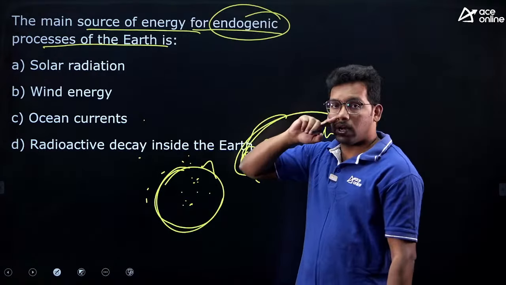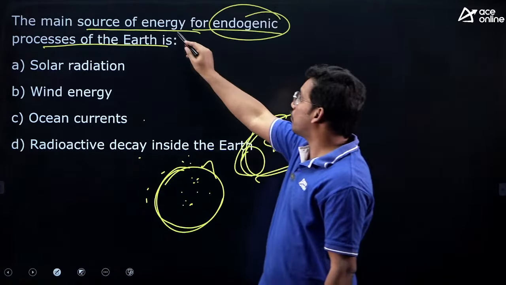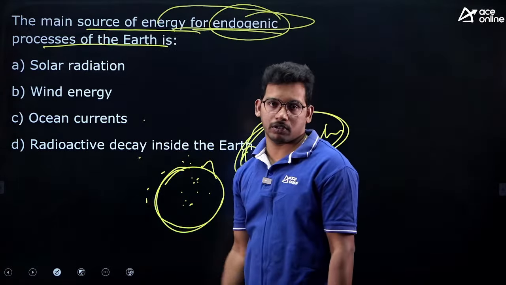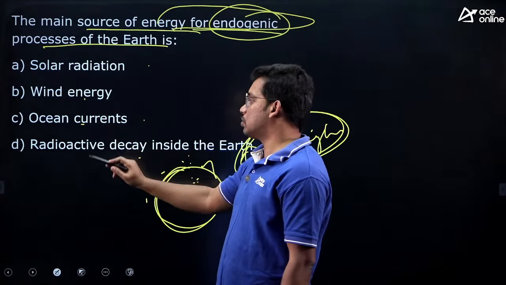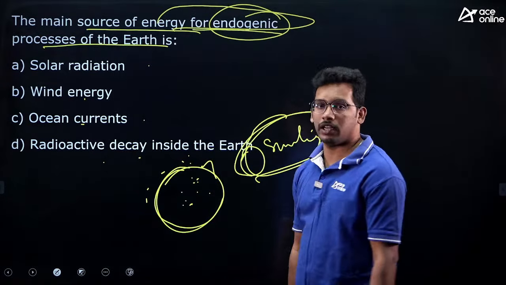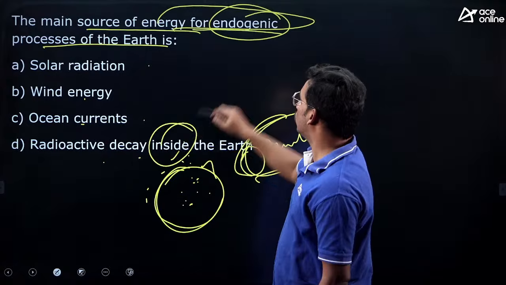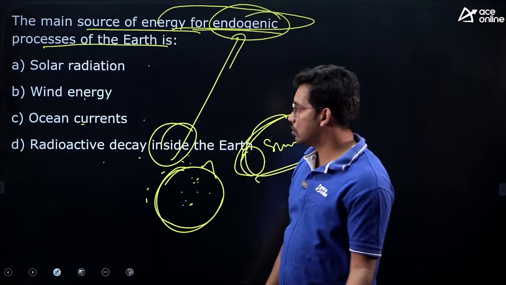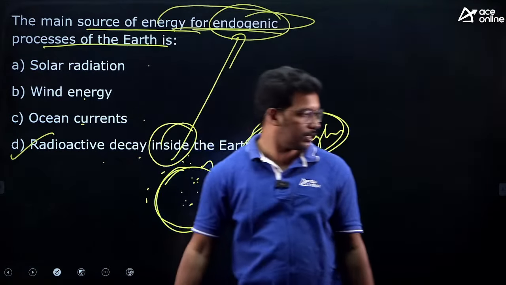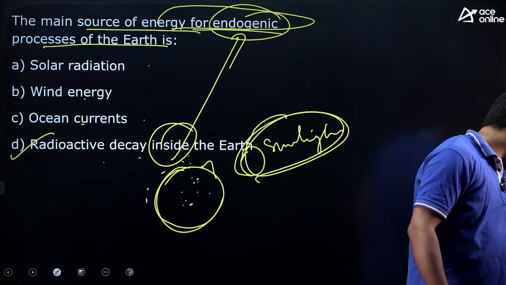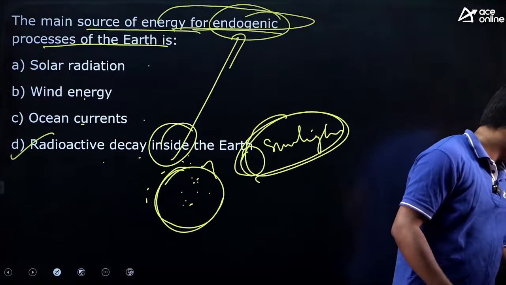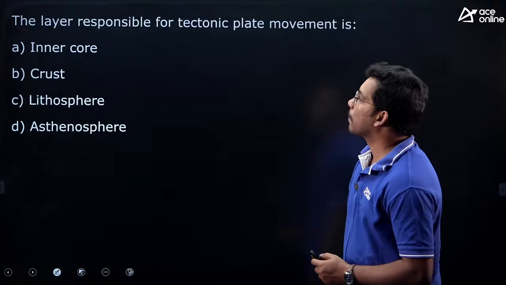So now answer the question. The main source of energy for endogenic process, that is inside of earth: solar radiation, wind energy, ocean currents, radioactive decay inside earth. So "inside" itself is a clue. Inside means endo. So that is the answer. D. Correct. Right, right, good.